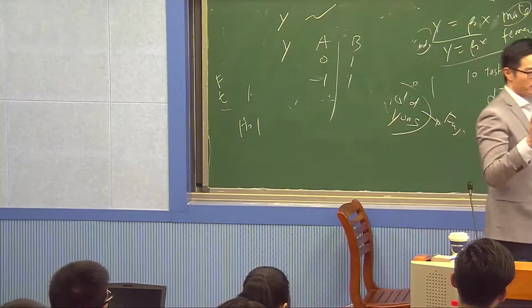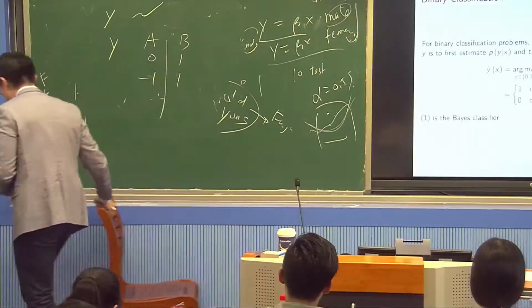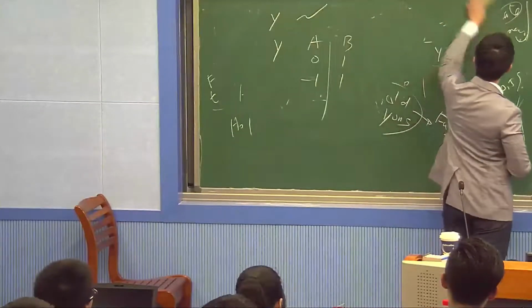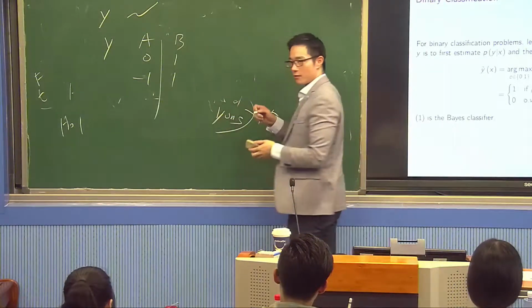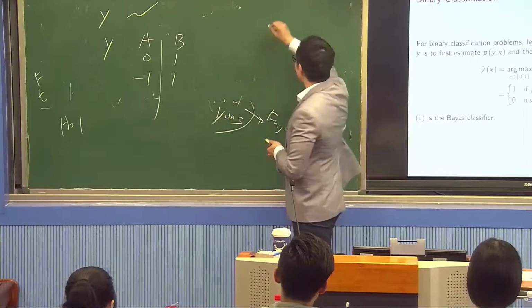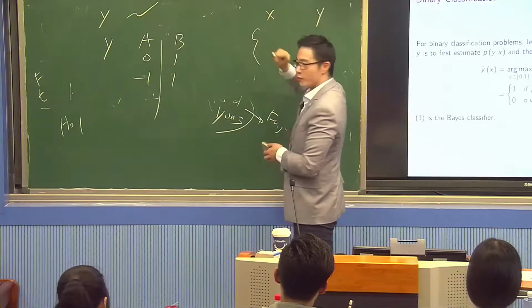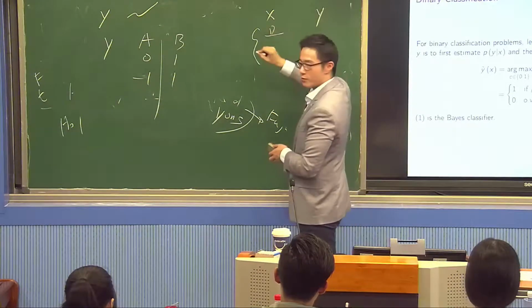How do we do it when y is discrete? Again, remember that if I give you an x, I want you to predict y. There are actually 3 ways: 2 are called discriminative, 1 is called generative. We're not going to talk about generative here.